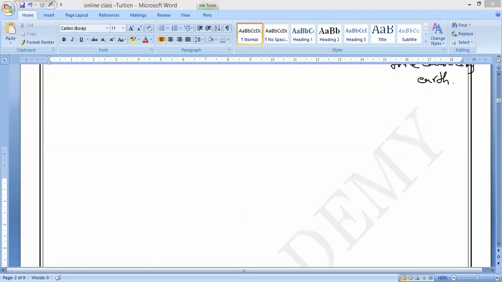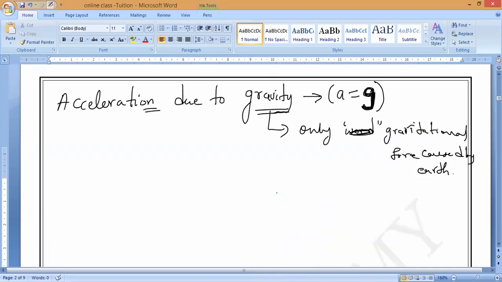When an object is dropped from some height, its velocity increases at a constant rate. It produces uniform acceleration. By whom? By the gravitational pull of the Earth, which we call gravity. Try to understand very carefully.